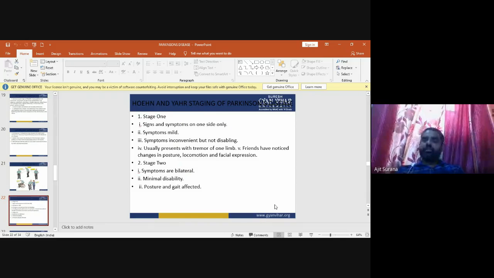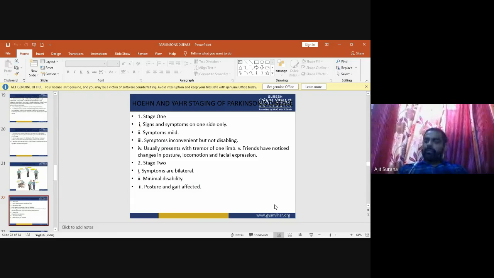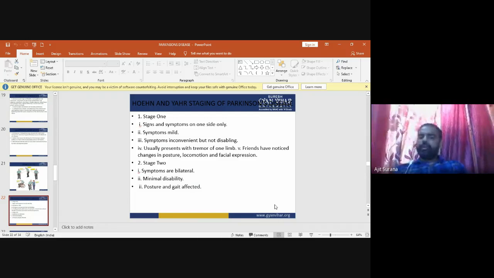Now, the stages of Parkinson disease. According to Hoehn and Yahr, there are mainly five stages of Parkinson disease. In stage 1, the signs and symptoms occur on one side of the body only.